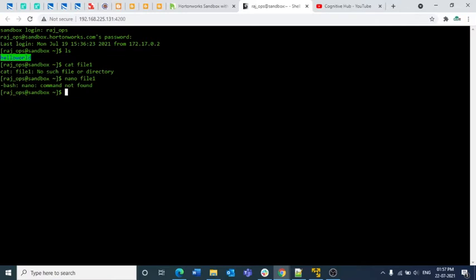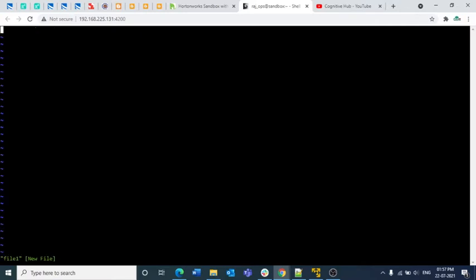So I am creating one file. Okay, nano was not installed. I am using file 1 here. So I am writing something known as Linux commands, and underline with by Indi Venkata Subbarao from Cognitive Hub.